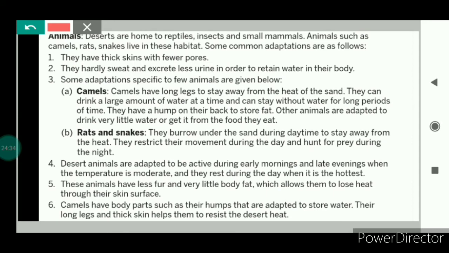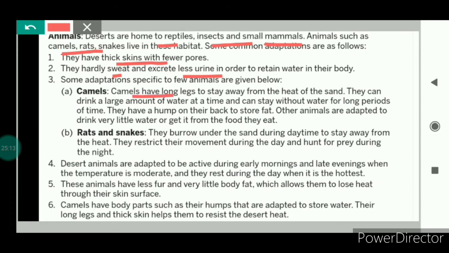Now we will talk about the animals that are found in the deserts. Deserts are home to reptiles, insects, and small mammals. The animals that are usually seen are camels, rats, snakes, etc. So let's talk about their adaptations. They have thick skins with fewer pores, and we know that in the desert there is less water available. So the camels hardly sweat. They sweat very little and excrete less urine, so as to avoid loss of water.